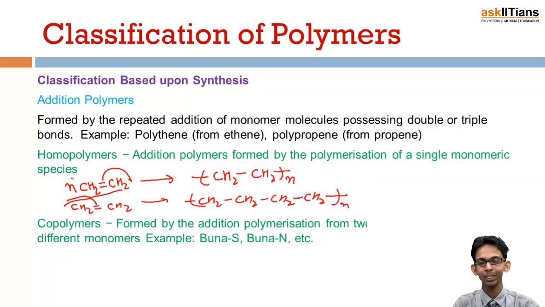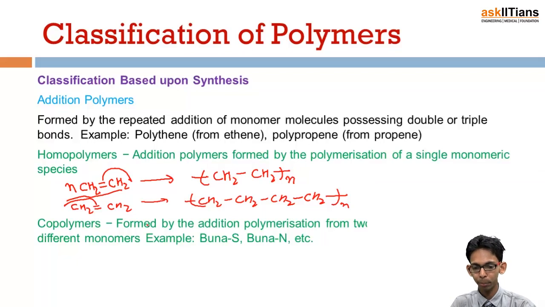So this, you can see, is a simple addition reaction. Simply two monomers are adding together to form a polymer. This type of polymer is known as an addition polymer, and as both the monomers are the same, it is a homopolymer. An addition polymer can also be a copolymer, which is formed by addition of two different types of monomers. An example is Buna S or Buna N.